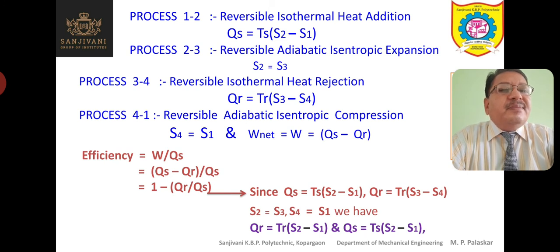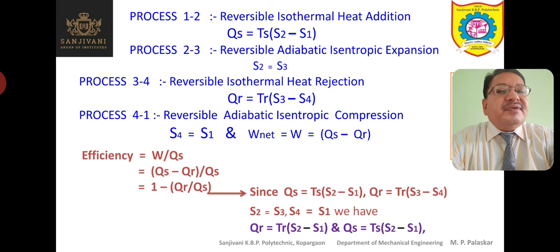So we can replace S3 by S2, and we can also replace S4 by S1, so that we can obtain these two equations: QR is equal to TR into S2 minus S1 and QS is equal to TS into S2 minus S1.